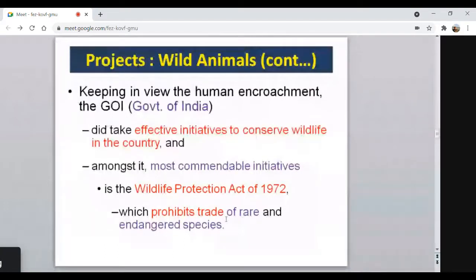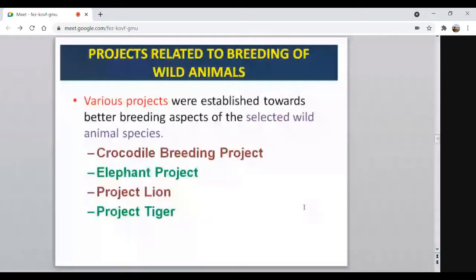Many times they are killed by encroachers for their skin, bone, teeth, hair, and fur. A rhino is killed for its horn, and people keep on killing animals in their natural habitat. Due to this act, these activities are prohibited. If anybody is found involved in such activities, they are punished as per the law of the country. Then there are certain projects related to wildlife breeding.